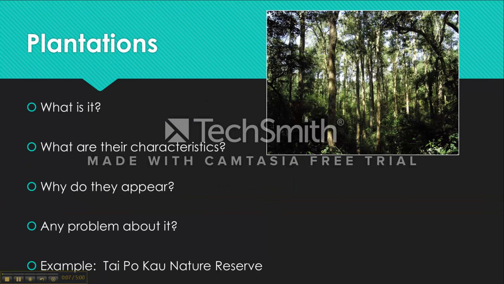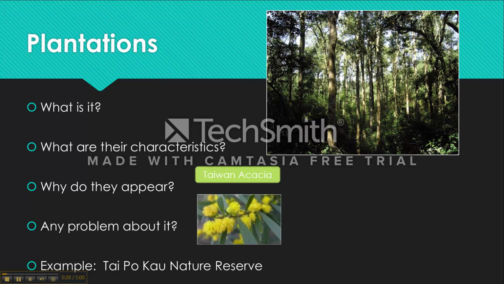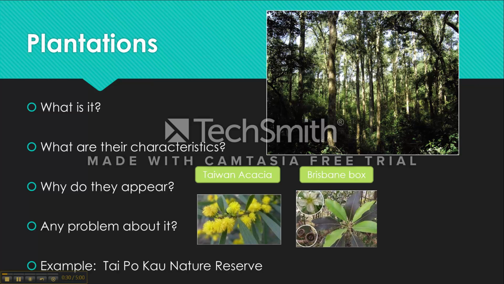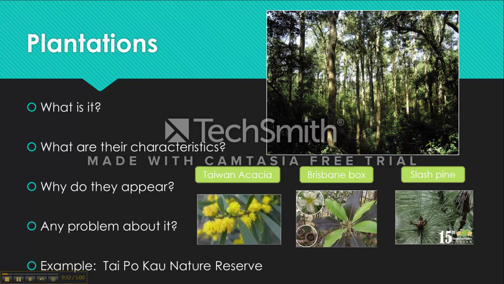Next, it's plantation. Plantation means forests that are developed artificially. Their boundaries are normally regular in shape. Their spacing is also regular. In order to save time and cost, plantation forests have limited vegetation species. There are 3 common species. They are Taiwan acacia, Brisbane box, and slash pine.